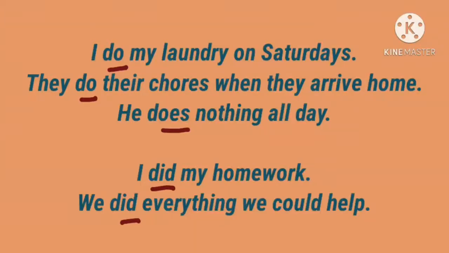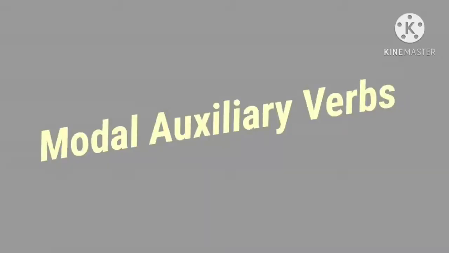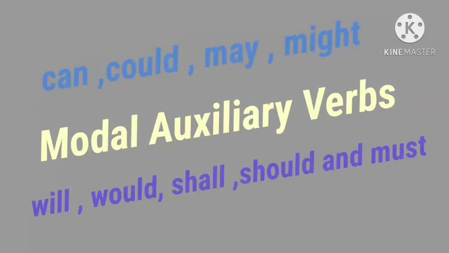Have you understood, children? Be form, have form and do form auxiliary verbs? Yes. Next, modal auxiliary verbs. Verbs like can, could, may, might, will, would, shall, should and must are called modal auxiliaries.